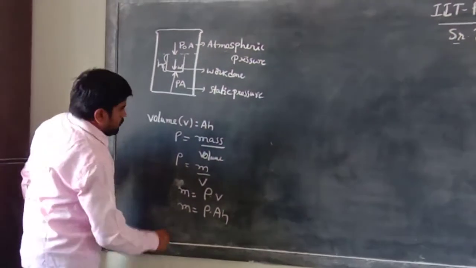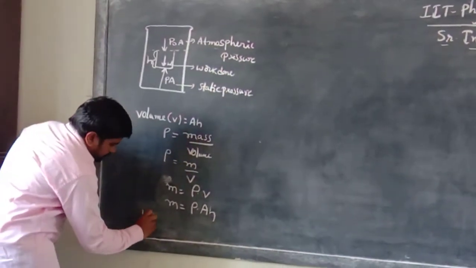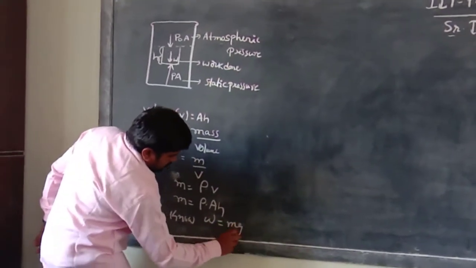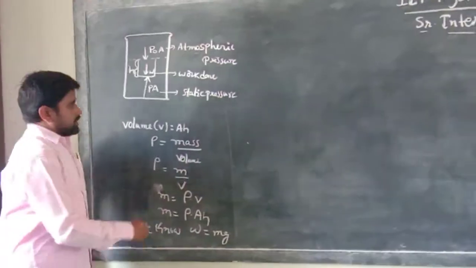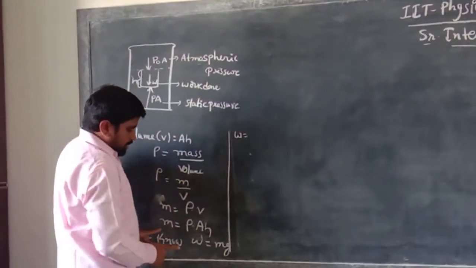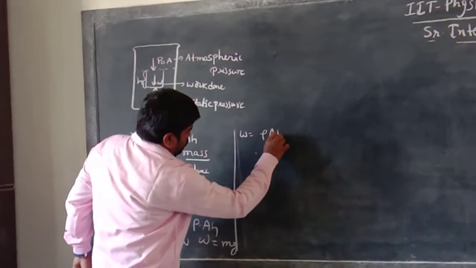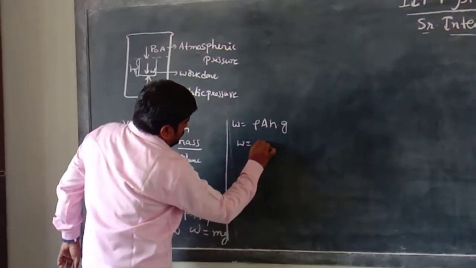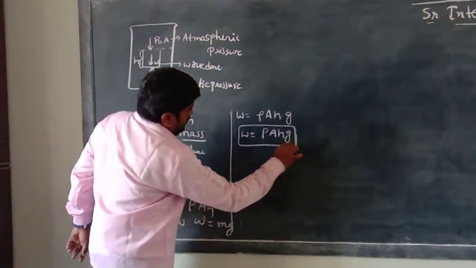Now how much work is done here? We know the formula, work done W is equal to m g. Here m is the mass of the object, which is rho into A into H, into g. So W is equal to rho A H g. This is the work done.